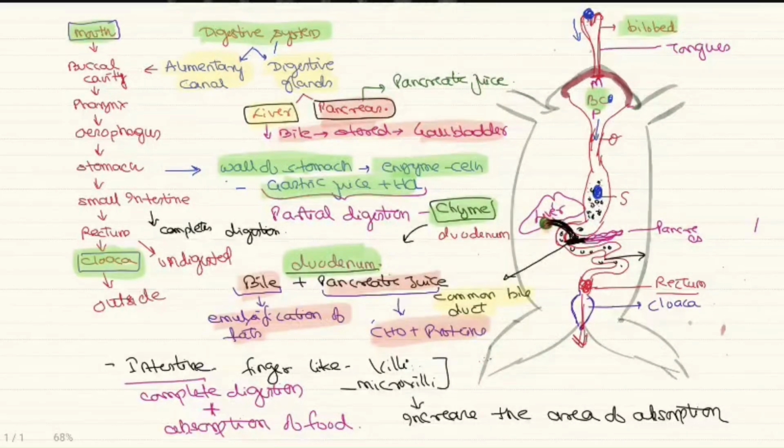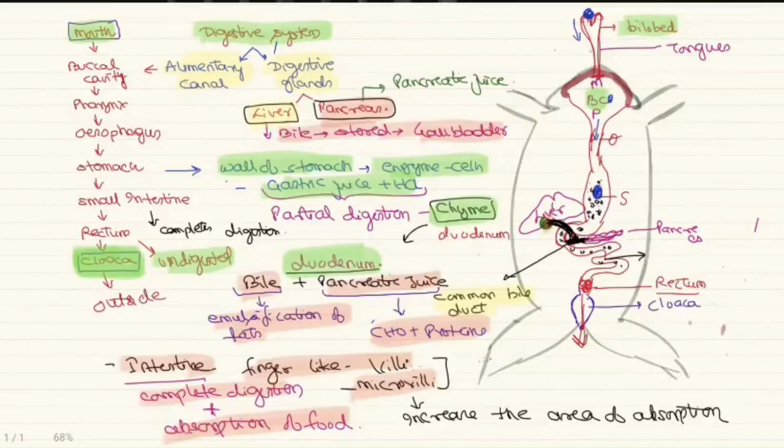Continuing with this, the frog also has an intestine, which consists of finger-like villi, and on the tip of the villi we have much more foldings called the microvilli. The intestine mainly helps in the completion of digestion and the absorption of the digested food material. All the undigested waste is accumulated in the rectum and it is thrown out through the cloacal opening. So this is about the digestive system in the frog.